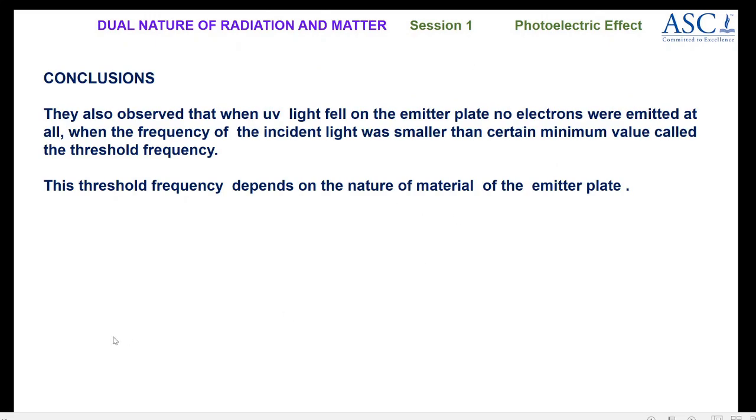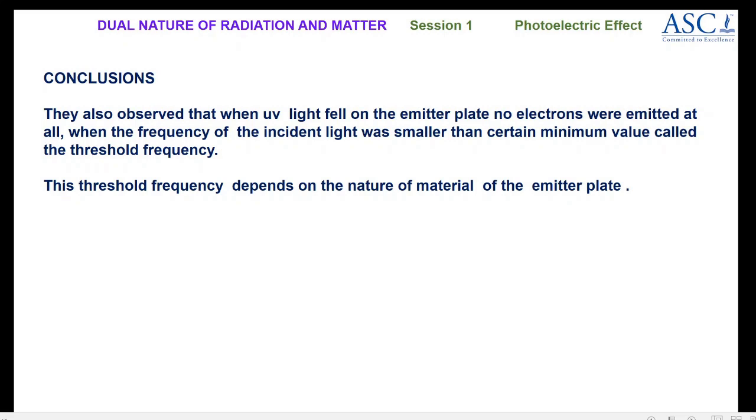Now the conclusions of the experiment. They also observed that light of any frequency will not be able to emit electrons. When UV light fell on the emitter plate, no electrons were emitted at all when the frequency of the incident light was smaller than a certain minimum value called threshold frequency. There is a certain minimum value for a given surface for the electrons to be emitted.